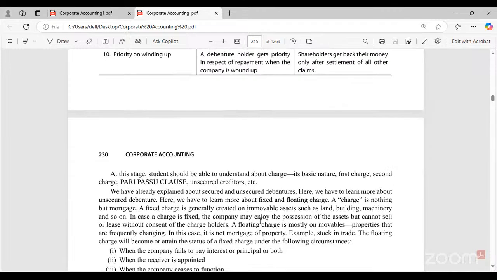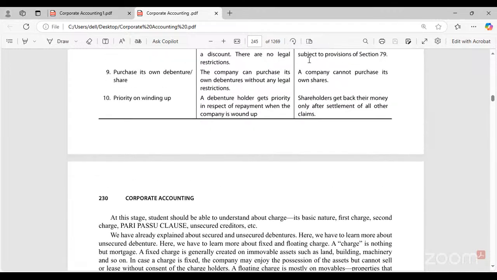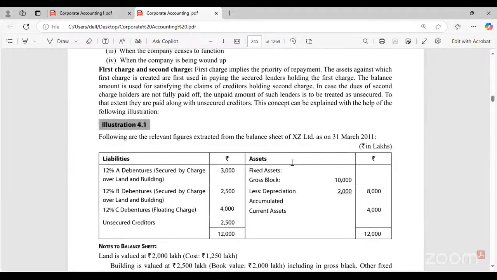These are the differences between debentures and shares.